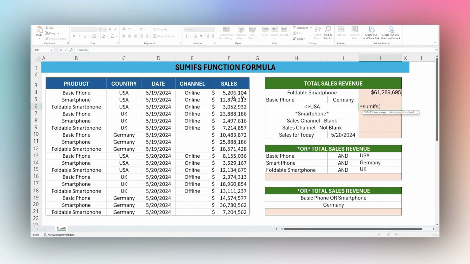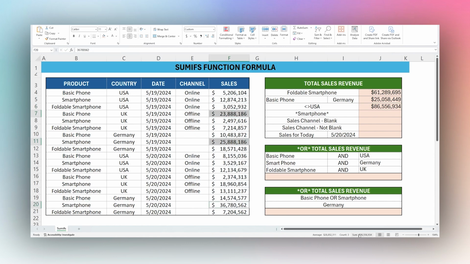So we're going to open our formula again, pick our sales column, and then I'm actually going to compare to the sales column. I'm actually going to do it twice. And then let's say anything greater than 20 million. So we're going to do a double quote, that greater than symbol. And then we can either do greater than, or we could do greater than or equal to. So we'll just do greater than. And then I'm going to do 20 million. So 20, 1, 2, 3, 1, 2, 3. And that will be our 20 million. And so that's only going to add up these here.